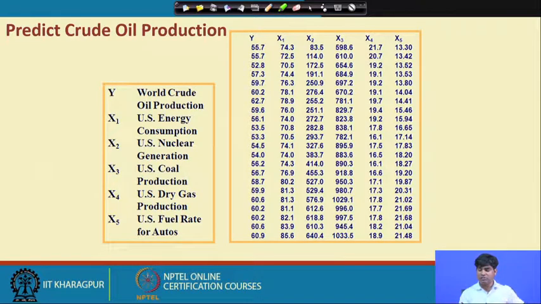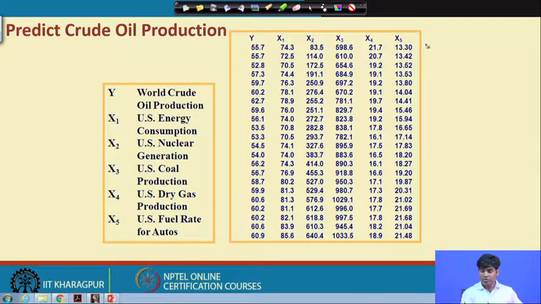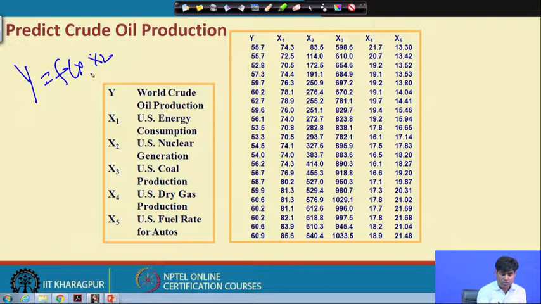If you say full setup, then it is nothing but y equal to a function of x 1, x 2, x 3, x 4 and x 5. So this is the full model.